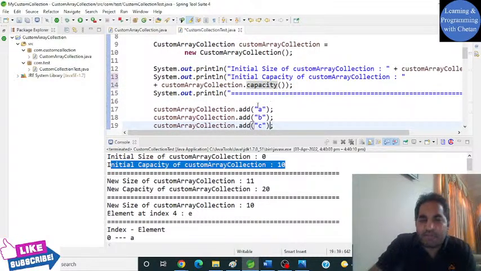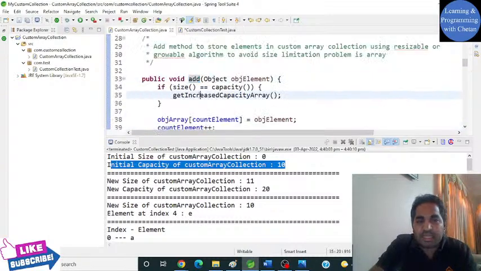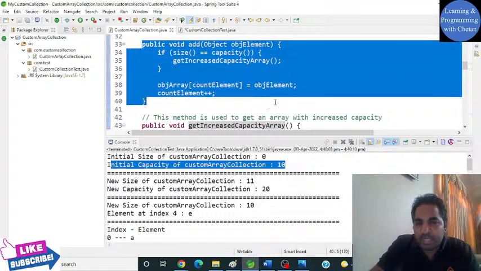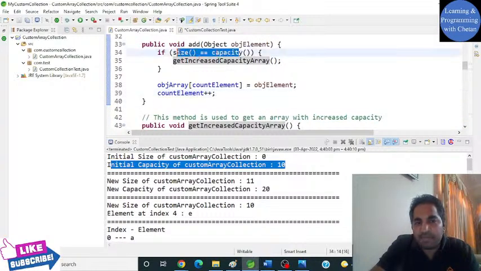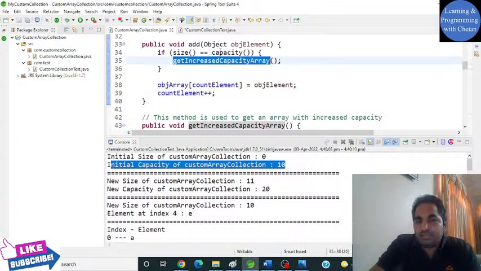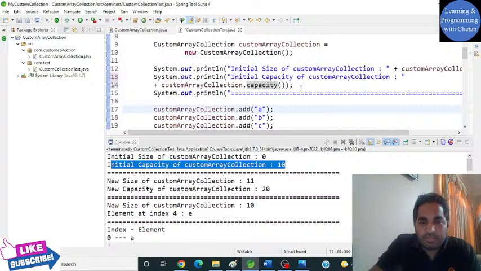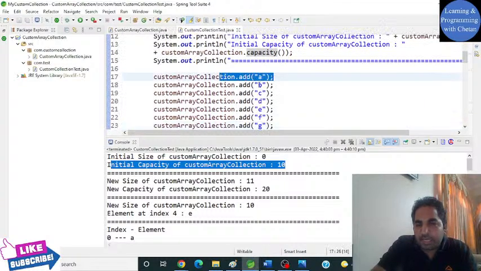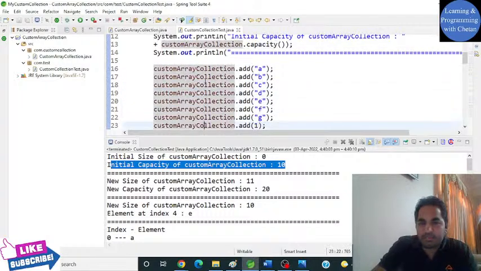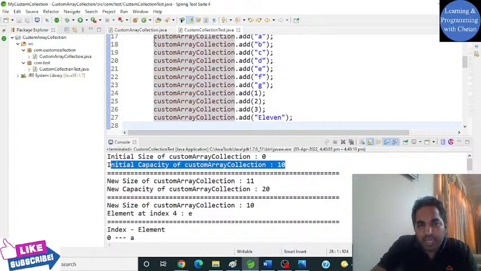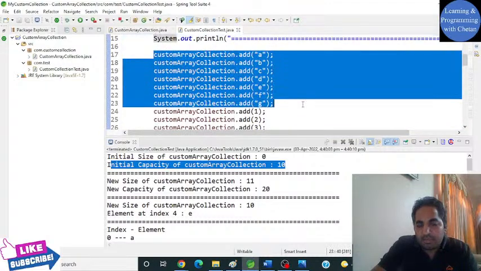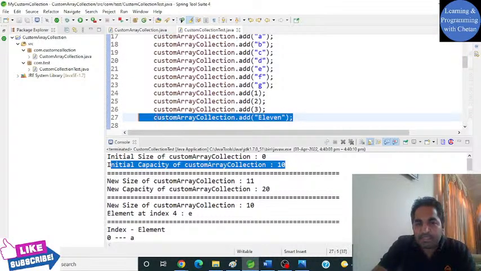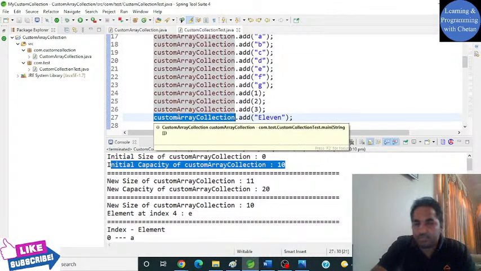Now we have created an add method. One by one we insert elements, and if it reaches the capacity, then we increase the size of our collection. Till this point I have created 10 elements, and then I am trying to insert one more element inside my custom array collection.